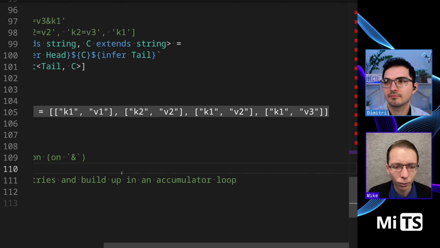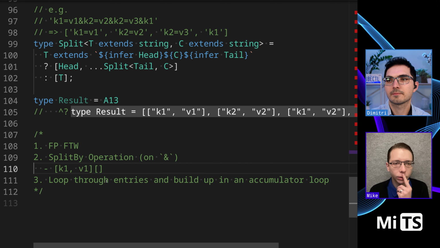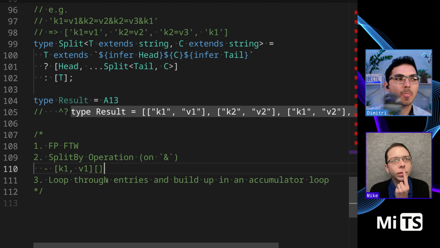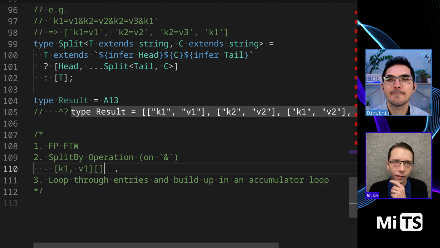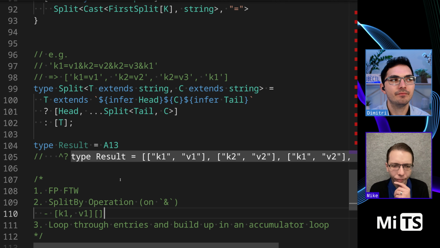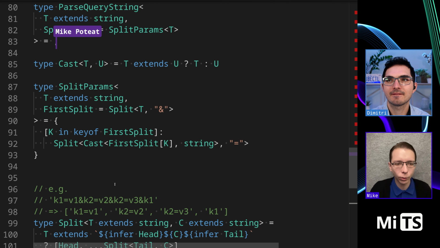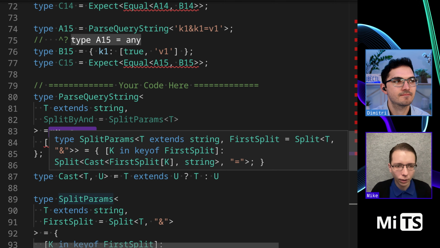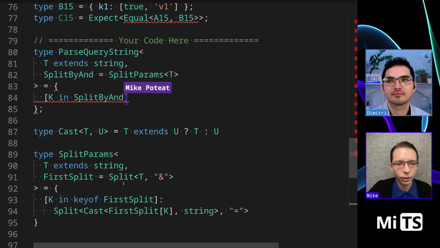And now I want to identify the keys that are common across this tuple. So essentially, I want to, well, we have a bit of a branching path here. I can either do this in a pre-processing way, and assign everything to, for example, well, no, actually, no. I know how to do this. So we're just going to loop through the... I'm going to say K in split by end.